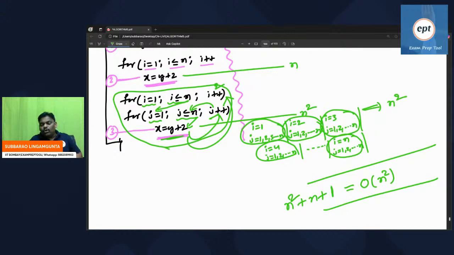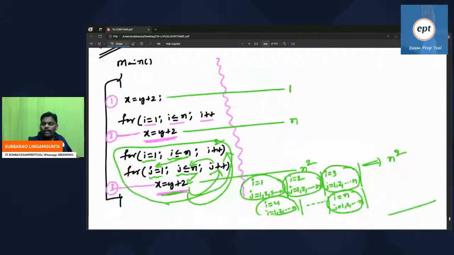Remember, you may say that, sir, this program contains so many statements. How can you say only 3 statements? Remember that the for loop is a supporting character. Otherwise, how can you execute one statement n times? How is it possible? Without those supporting characters, how can you execute that one n times? They are supporting characters. Right? Fine.